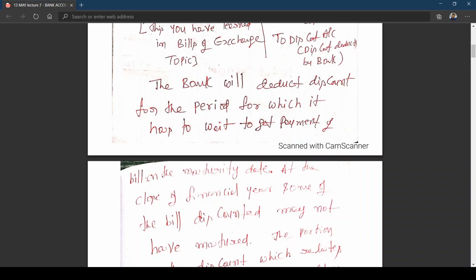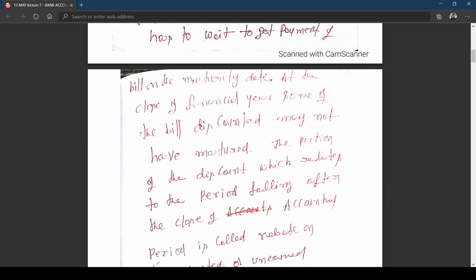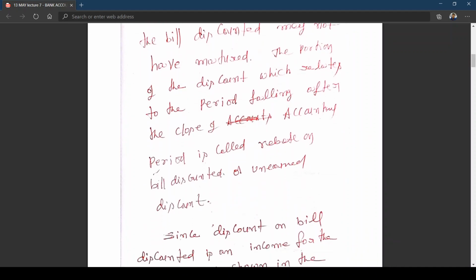Some of the bills discounted may not have matured. Some bills might have matured before year ending, no issue. Then the discount received by the bank by discounting the bill belongs to that particular current year's income. But some bills may mature after the closing of the financial year, so the portion of the discount which relates to the period falling after the close of the accounting period is called rebate on bills discounted. It is nothing but, in simple words, like income received in advance, or unearned discount.